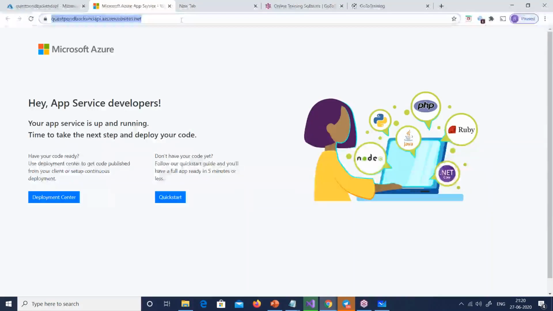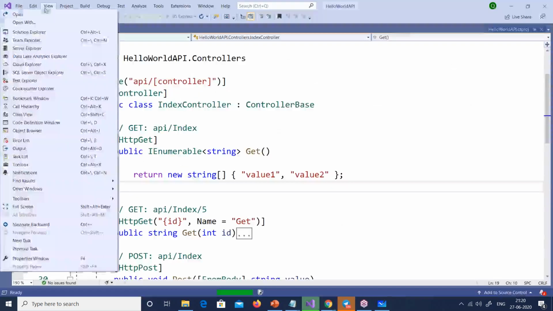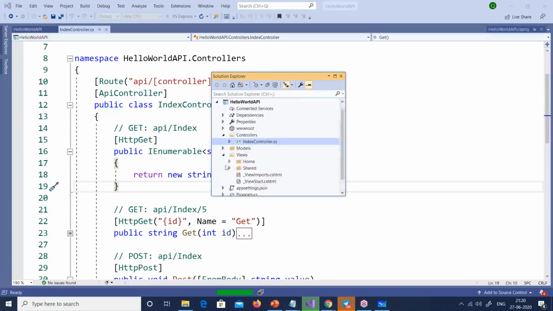If I want to see my output here and do a refresh, you can see it has gone under construction, so my API must still be getting published. You can see Visual Studio is still working. Now remember, I would see a page not found. Why? Because I have deleted the index pages. I'm so sorry for that.